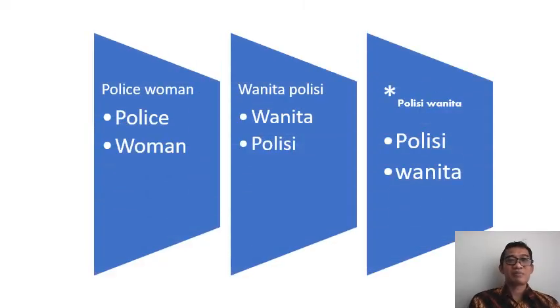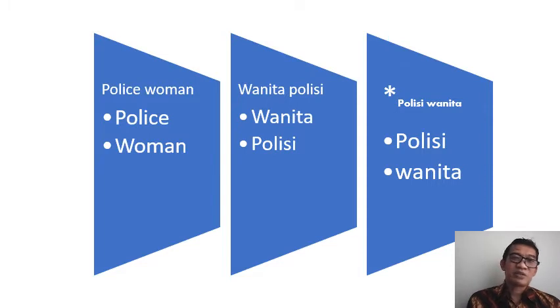Look at this example. Policewoman and wanita polisi. Policewoman is a noun, and woman is a noun too. The phrase policewoman consists of noun plus noun, in which woman is the head of the phrase.